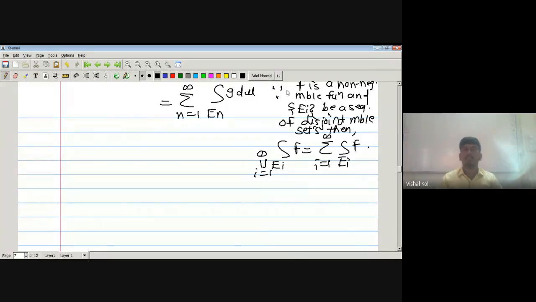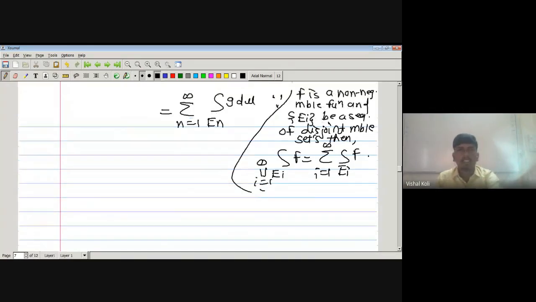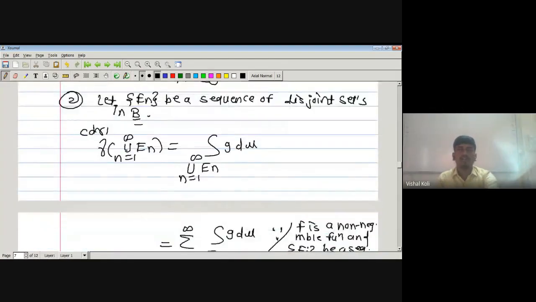That is a theorem we have seen in Real 2, and we have to use it. As here En is a sequence of disjoint sets in 𝓑, and as they are members of 𝓑, they must be measurable. Therefore En is a sequence of disjoint measurable sets.